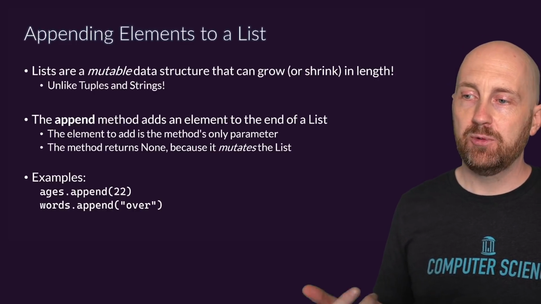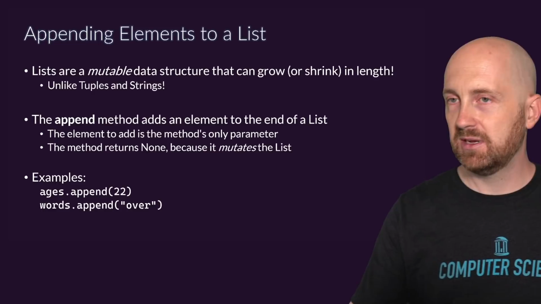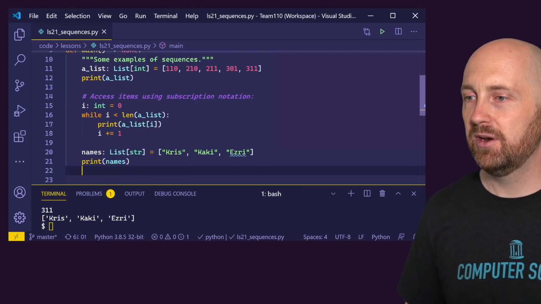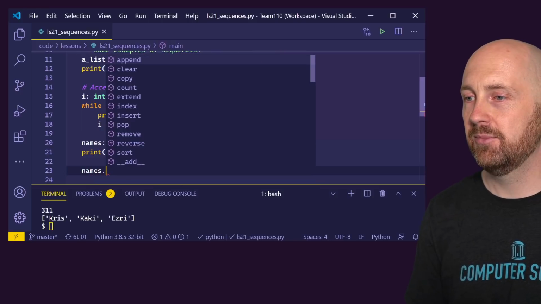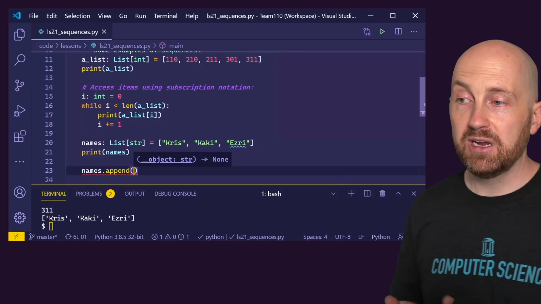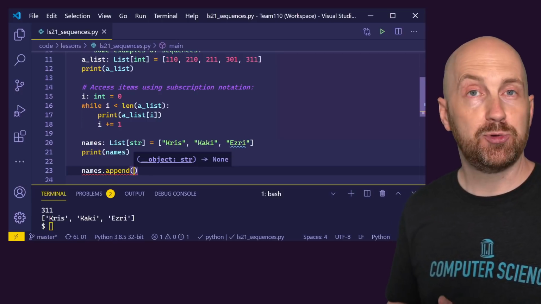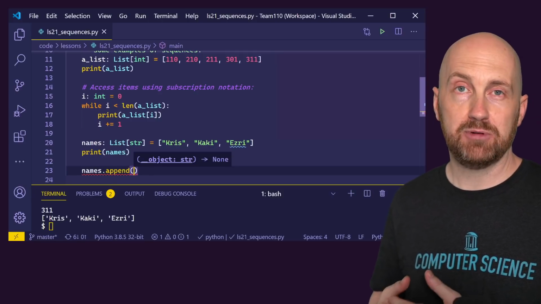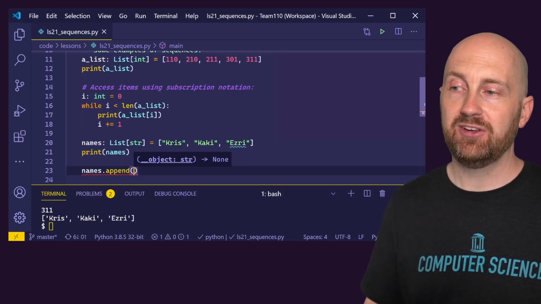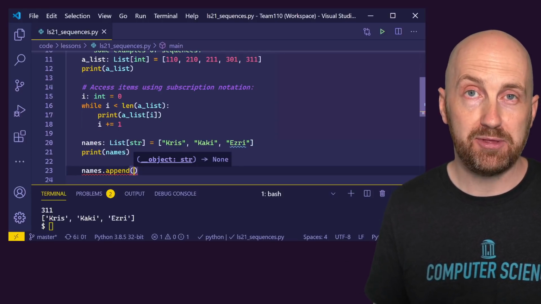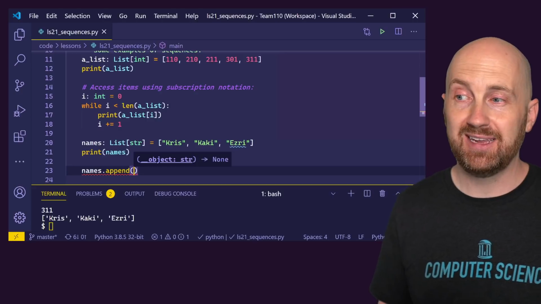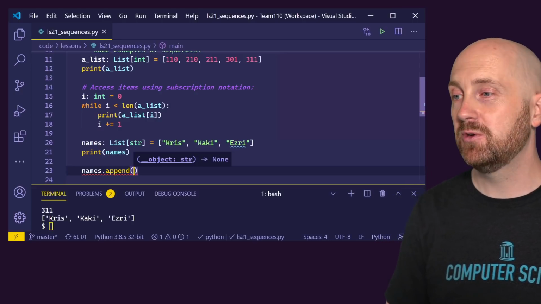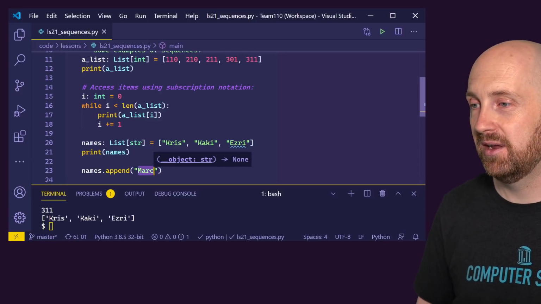And so if we wanted to, we can append a value, and let's go ahead and give an example of this. So let's say we wanted to append a name, so names.append, and we're calling a method, just like we've seen, you know, turtle methods, string methods. Here we're saying, hey, names, I want to give you an instruction specific to you. I'm calling one of your methods, which is a function that's built into the idea of a list. And specifically, we're saying names, I want you to append the name Mark, right?